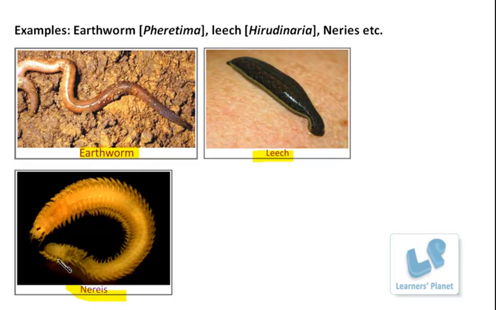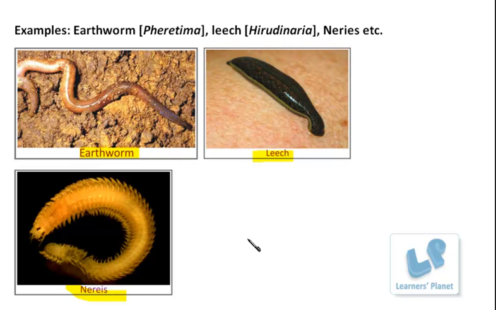Next is the nereis, which has a segmented body and paired appendages on the body surface, and these appendages help them move around. Although they have a segmented body structure, there are still some differences, and because of such differences the further subclassification is required.